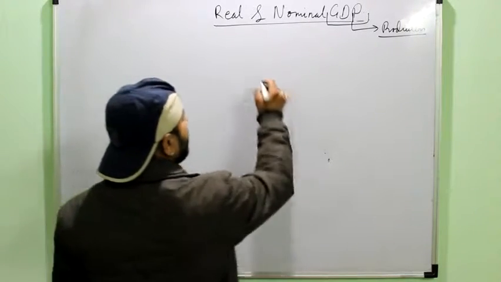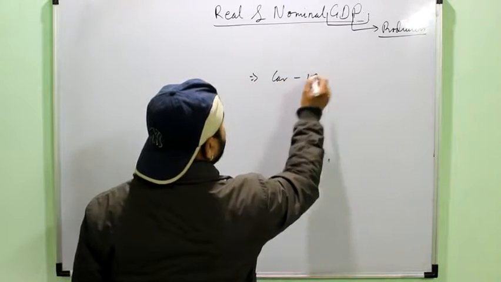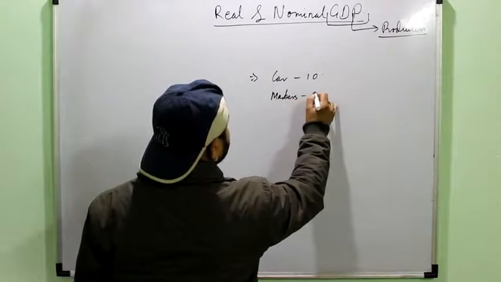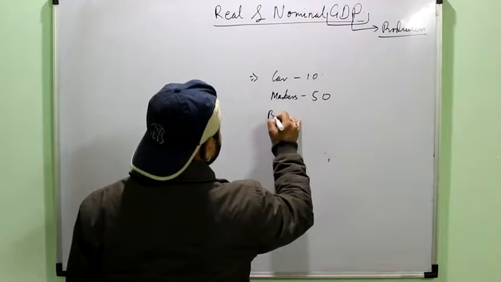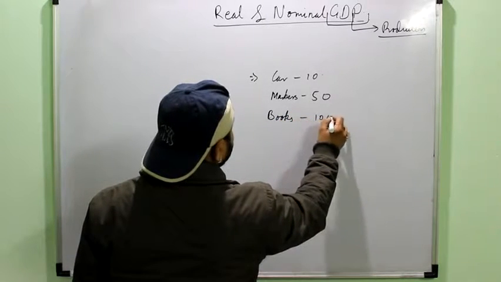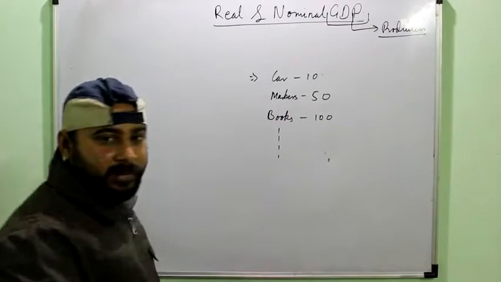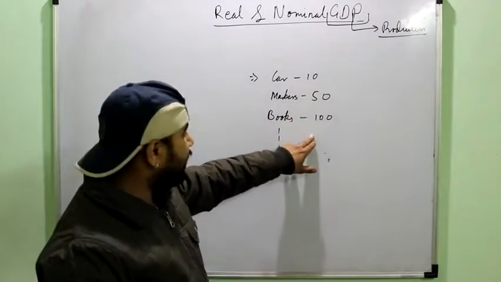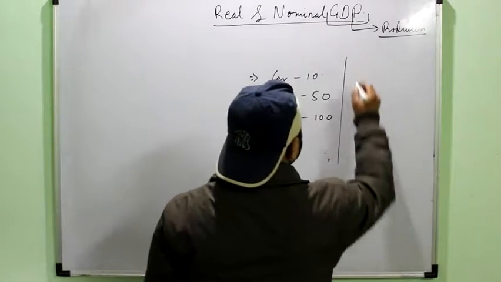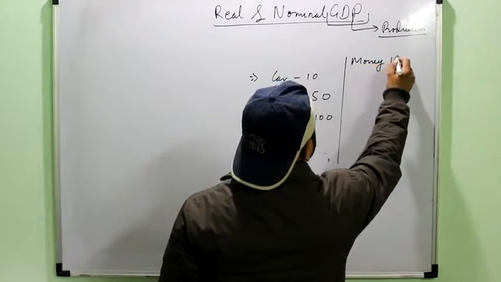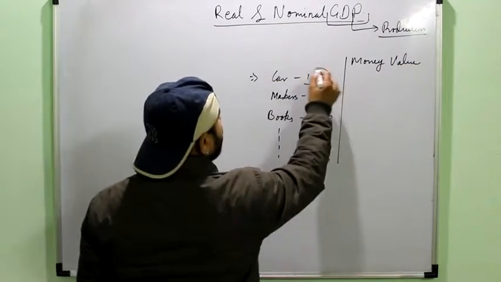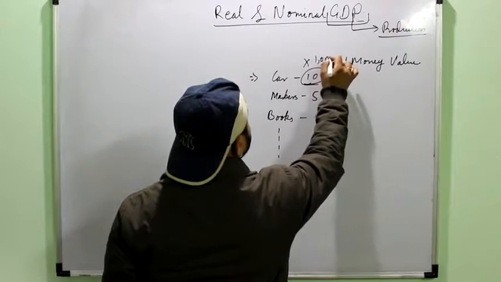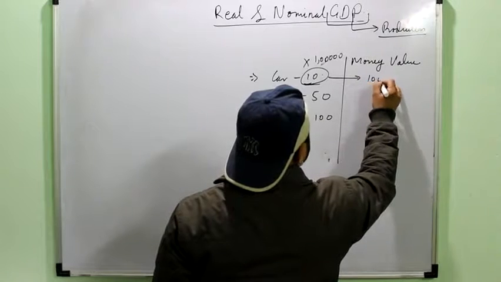For example, say in an economy, say 10 cars were produced, say 50 markers were produced, say 100 books were produced, and so on. So it will be difficult to add 10 cars and 50 markers and 100 books. So what we do is we take their monetary value, that is the money value. Money value of 10 cars will be 10 into value of 1 car. Suppose the value of 1 car is 1 lakh rupees. So it means here the value will be 10 lakh.